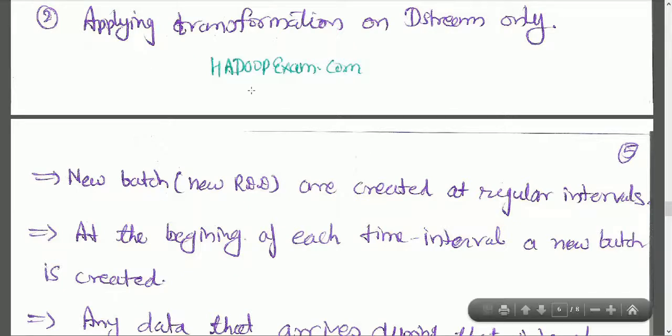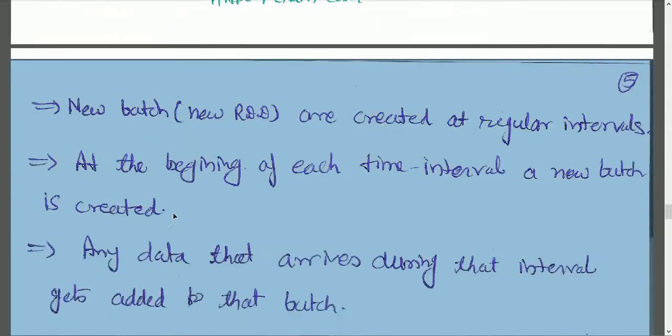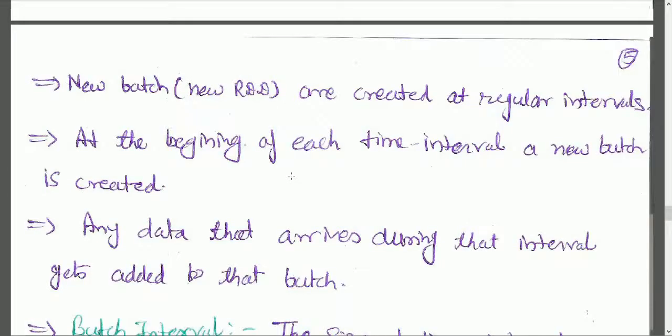Now let's move to the next. At the beginning of each time interval, a new batch is created. Suppose I have 2 seconds, so at the 0th second one batch would be created, and at the end of the 2 seconds it would be finished. So one batch contains whatever data arrived between 0 to 2 seconds.